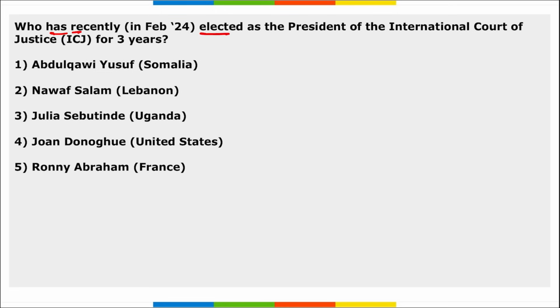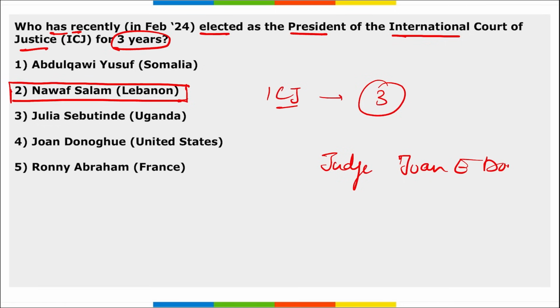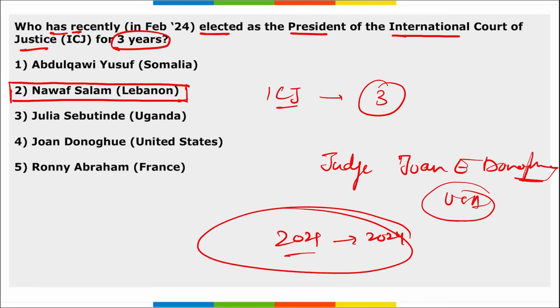Next, who has recently been elected as the president of International Court of Justice for 3 years? So who has been elected here? Nawaf Salam, correct? He is of Lebanon and he has been appointed as the president of the International Court of Justice for 3 years. Take a note. He will succeed whom? He will be succeeding Judge Joan E. Donoghue, correct, of USA, to be the new president of International Court of Justice from 2021 to 2024.